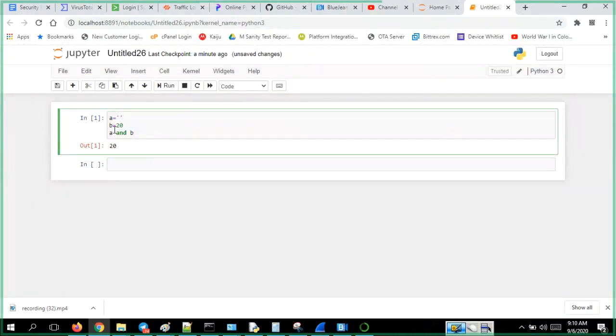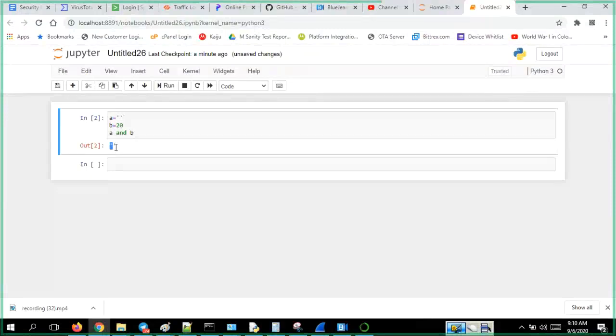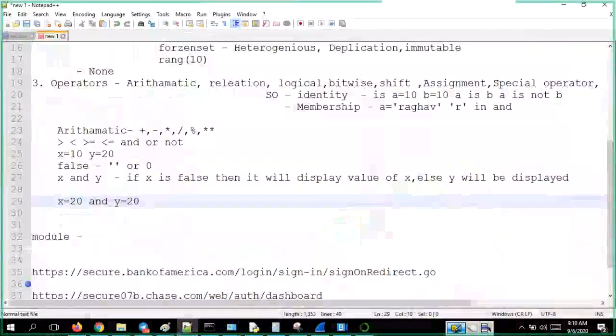Okay, see guys, since A is false now, A value will be printed. So that's the condition what I have written over here. If X is false, meaning the first value is false, then X value will appear. If X value is true, whether the Y value is true or false, irrespective of that, Y value will be displayed.